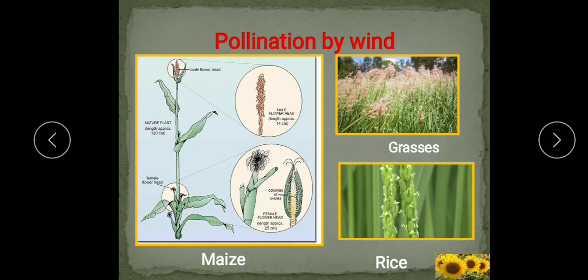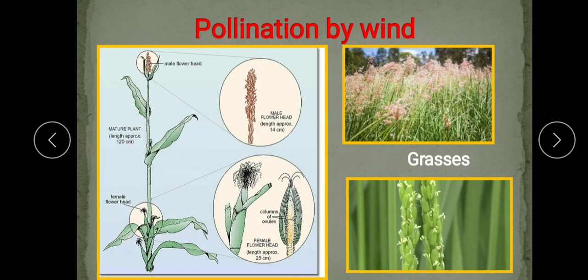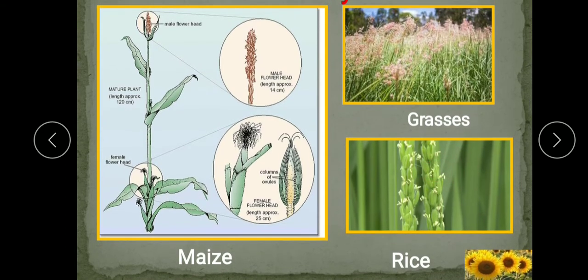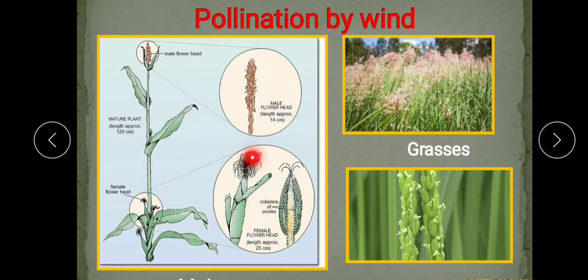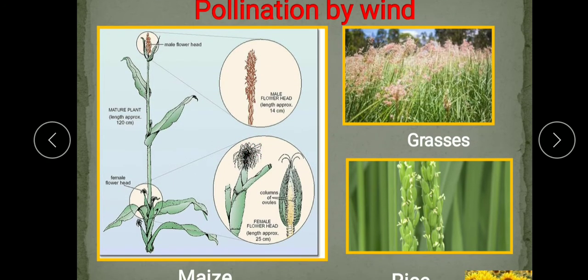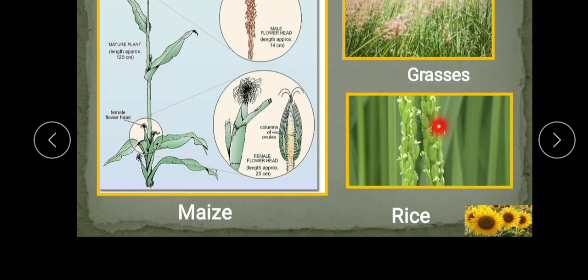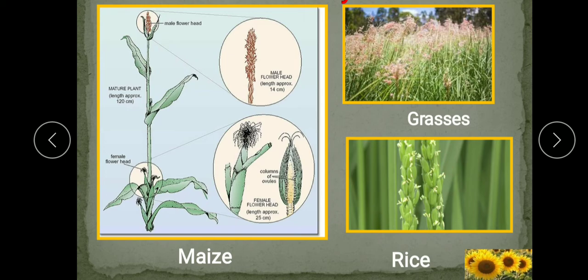Now the next method is pollination by wind. Pollination by wind is known as anemophily. Here the flowers of plants like rice, here you see this is rice, maize, grasses, they are pollinated by wind. And you see most wind pollinated flowers are very small. You see here, they are very small.